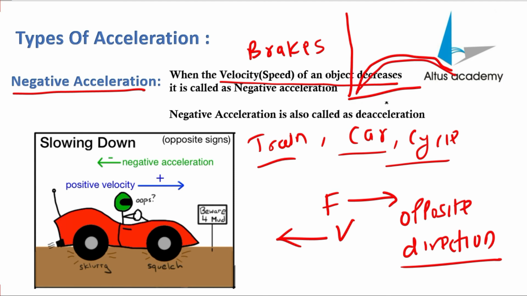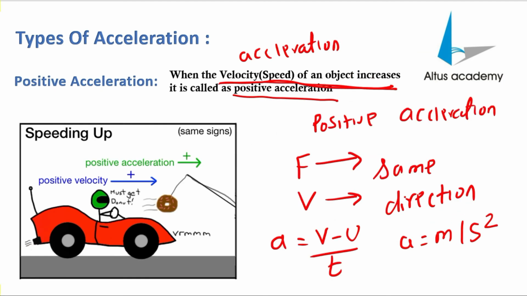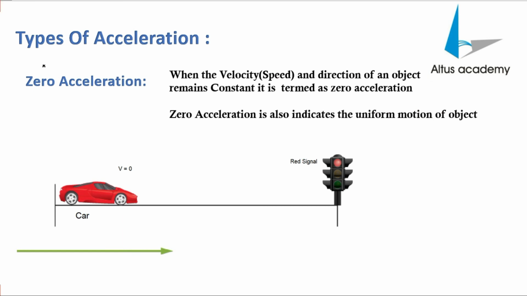Negative acceleration has a curvy figure, whereas positive acceleration always has a straight line figure. This is the velocity time graph. So for the velocity time graph, positive acceleration will always be a straight line. Coming back to the third type, that is zero acceleration.